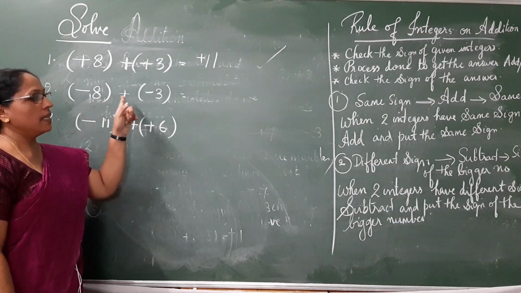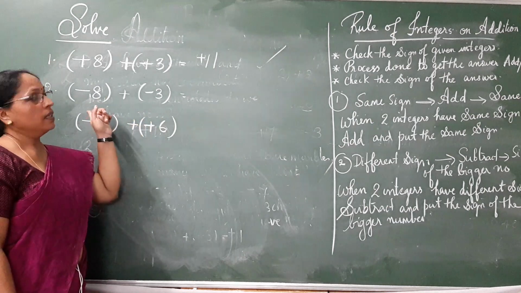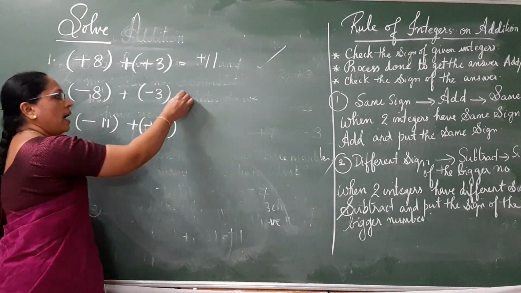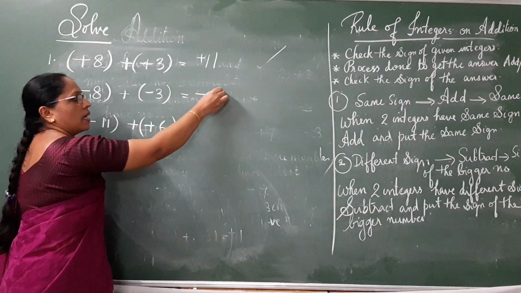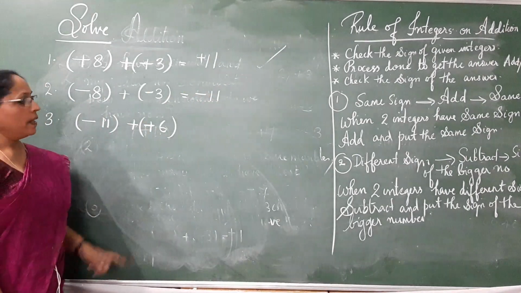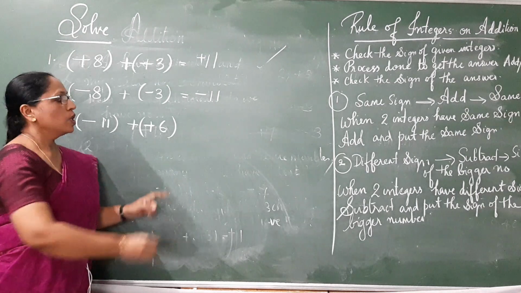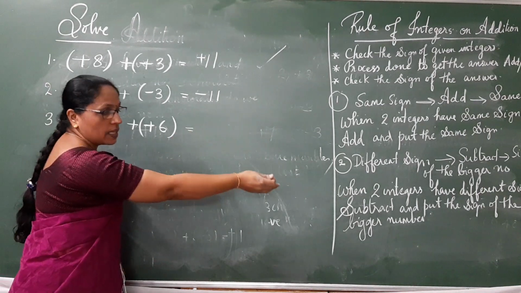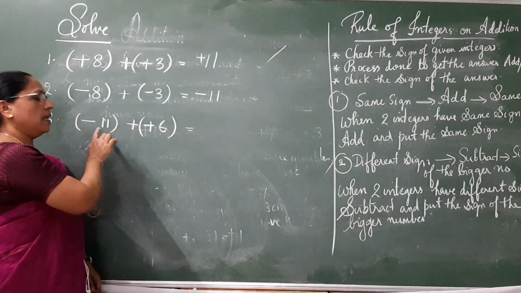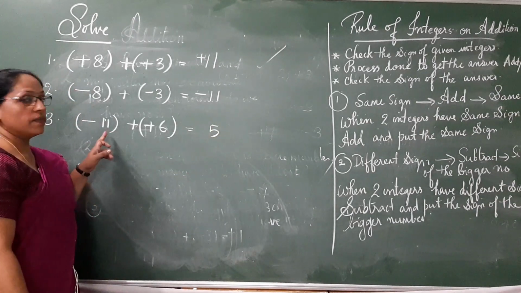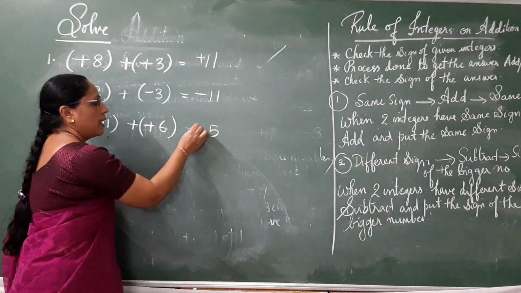Second question. Negative 8 plus negative 3. Again, they are having same sign. Follows the first rule. So add and put the same sign. So negative 11. Now coming to the third question, they are having different sign. So what you have to do? It goes with the second rule. Subtract 11 and 6. We get 5 and put the sign of the bigger number. That is negative 5.